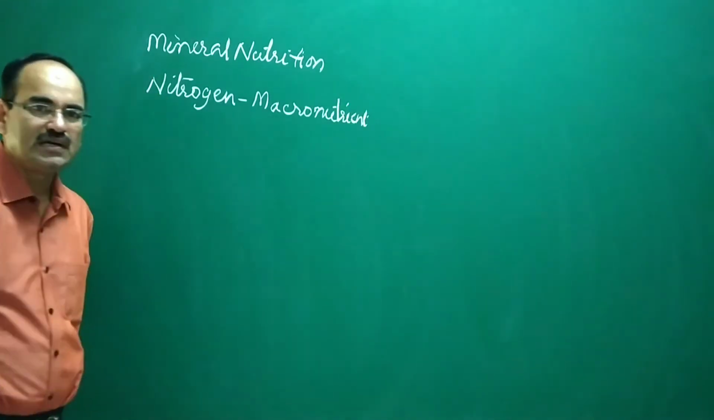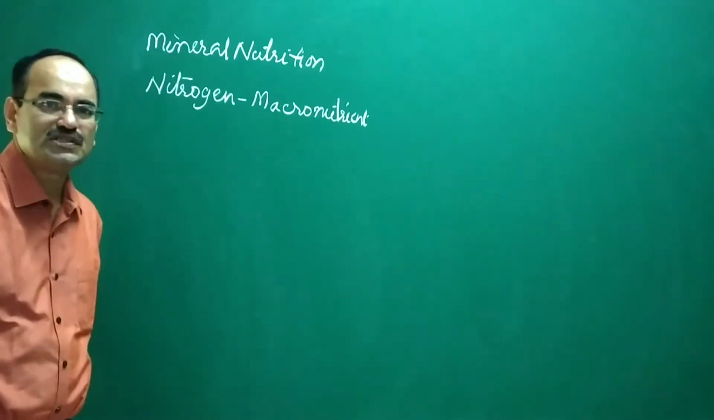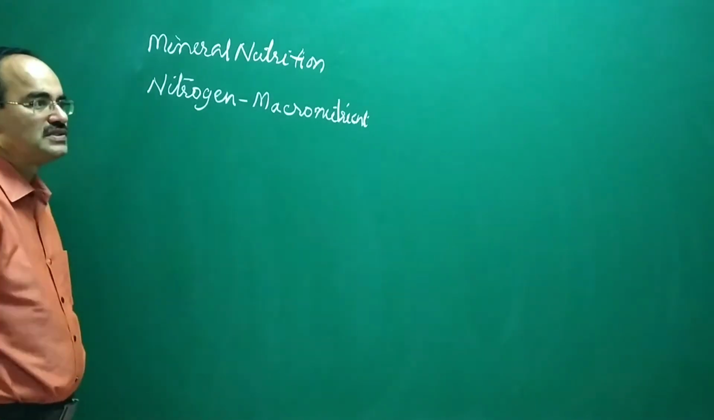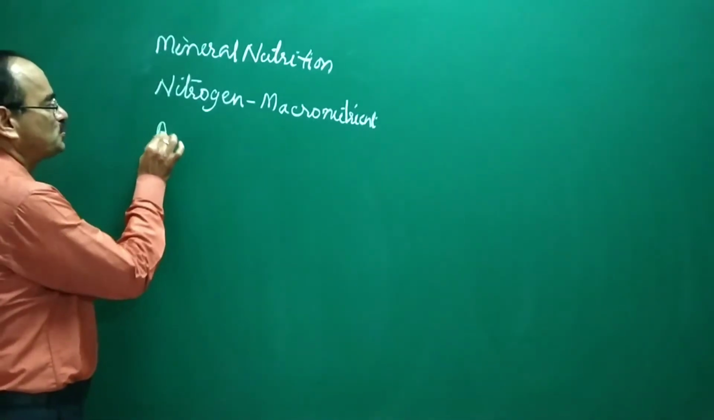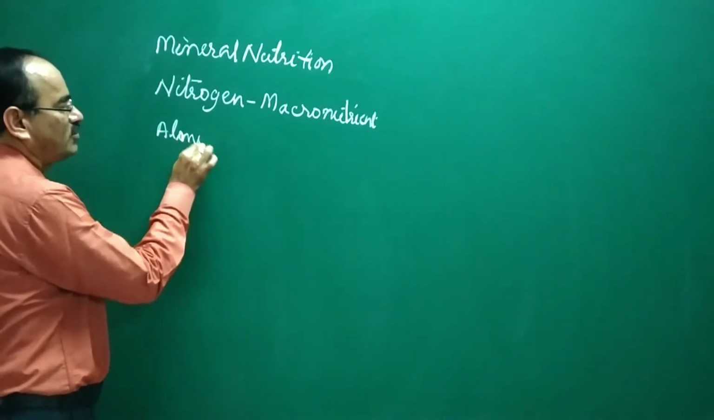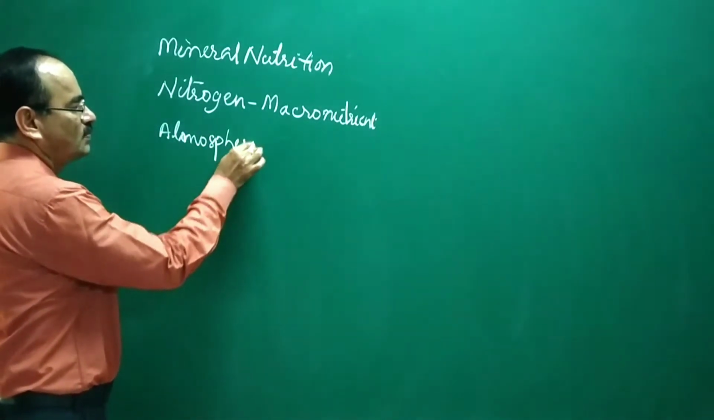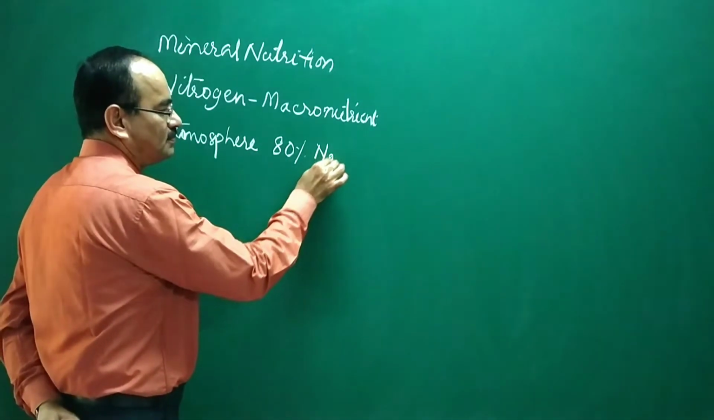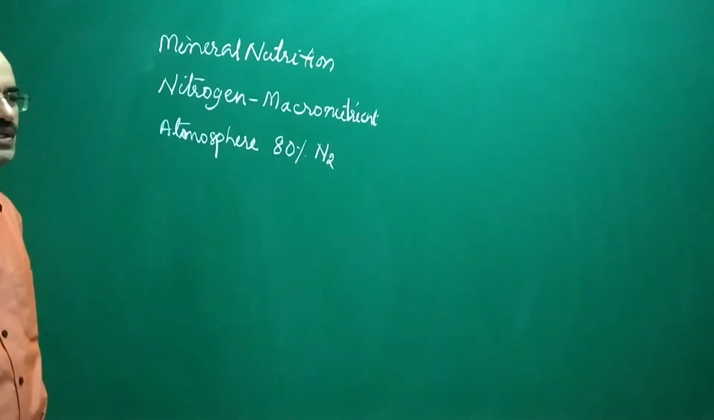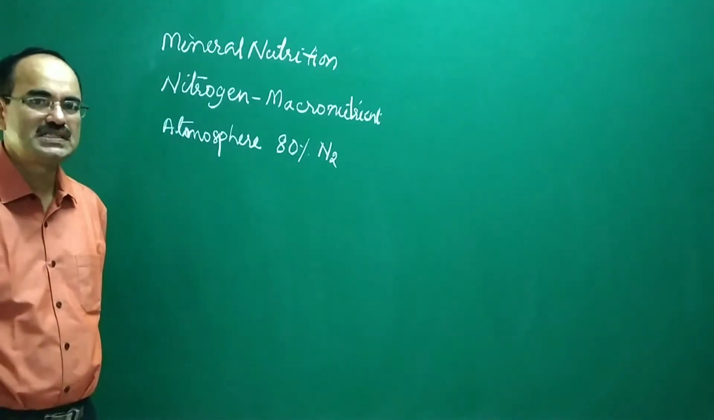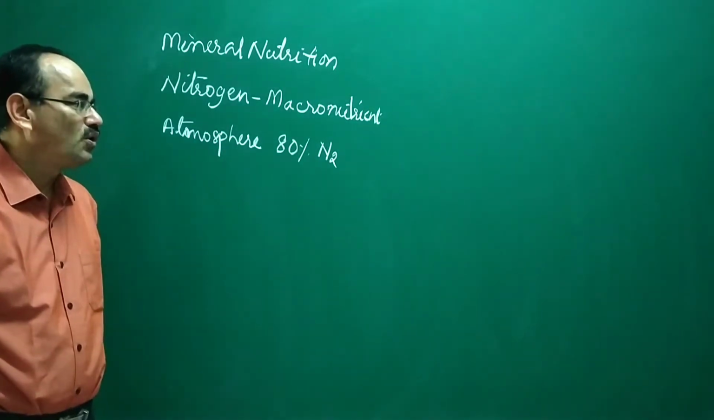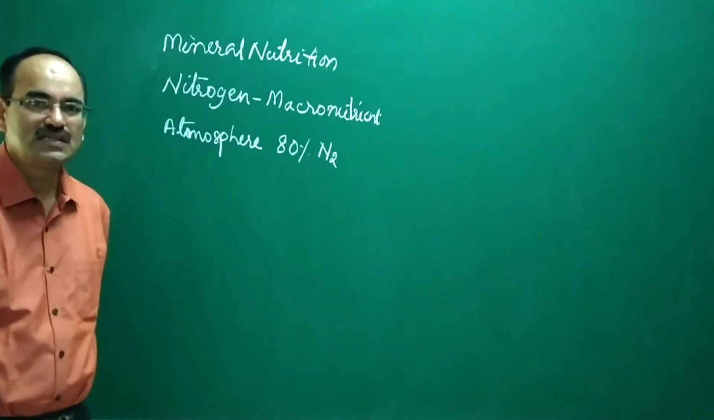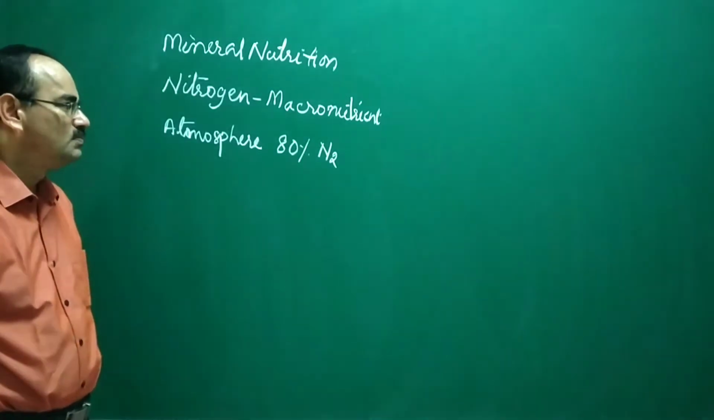A macronutrient is an element, a nutrient, which is required in a large quantity by the plants. And nitrogen as such, in nature or in the atmosphere, is 80%. The atmosphere has 80% nitrogen. Even then, plants have this nutrient shortage. So it is a limiting nutrient, because no plant or animal can take nitrogen directly from the atmosphere. So nitrogen is to be taken only from the soil.